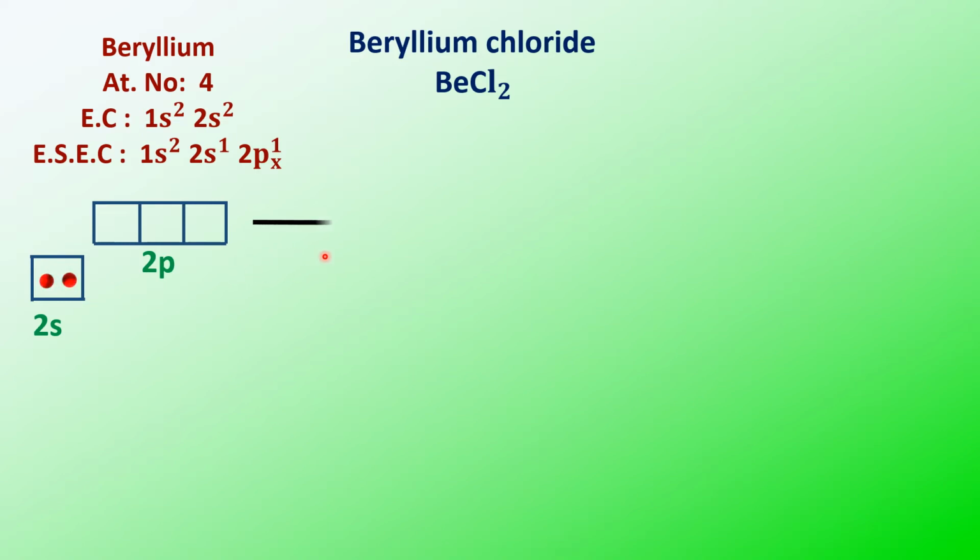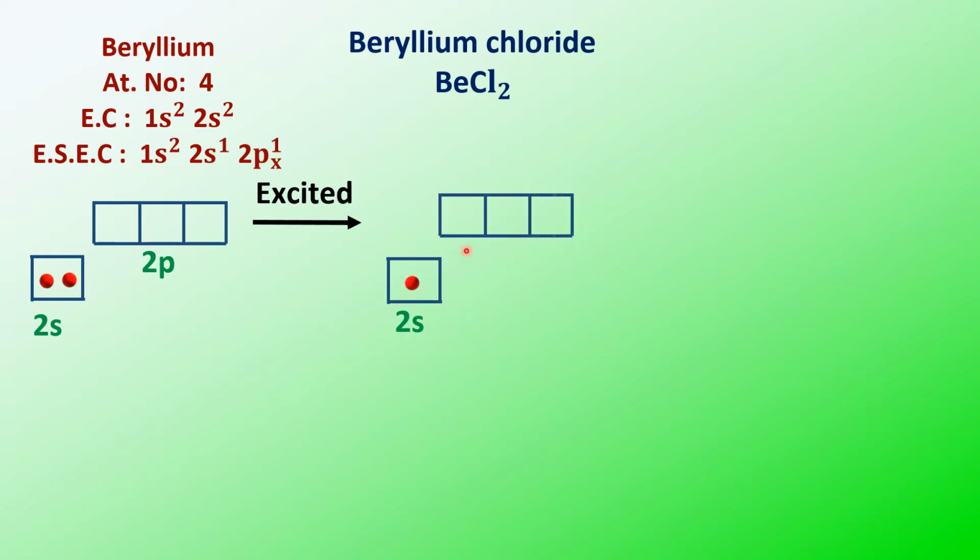So when they are excited, the second electron of the 2s orbital will go to the 2p orbital. So in the excited state, they have single electrons, one in the 2s orbital and the other in the 2p orbital.